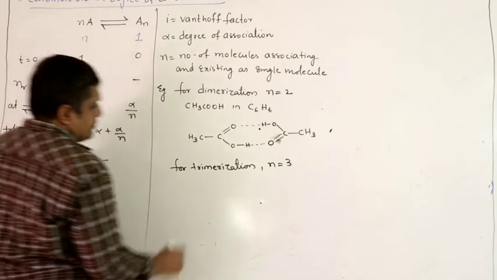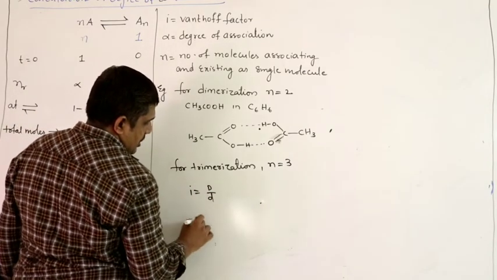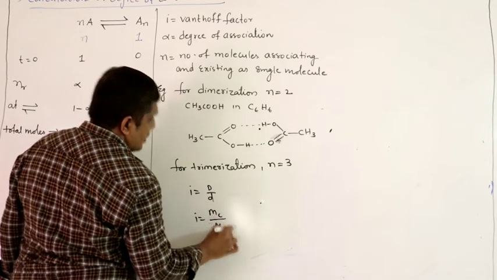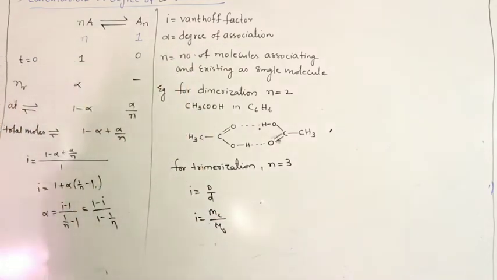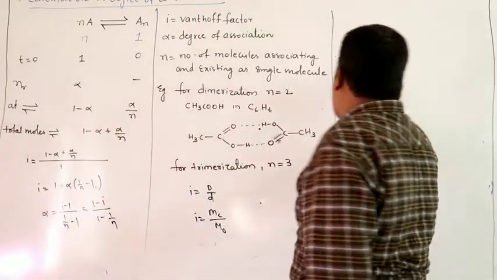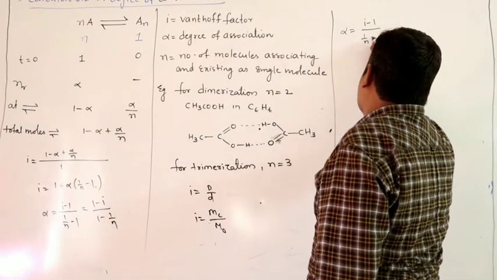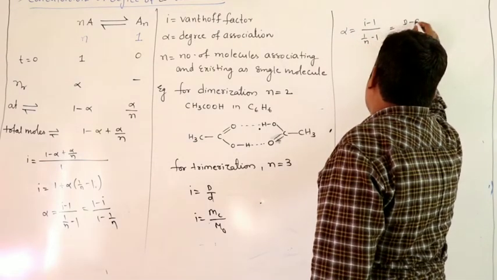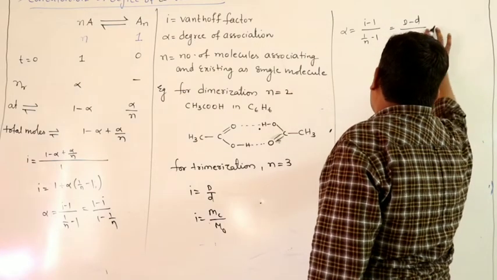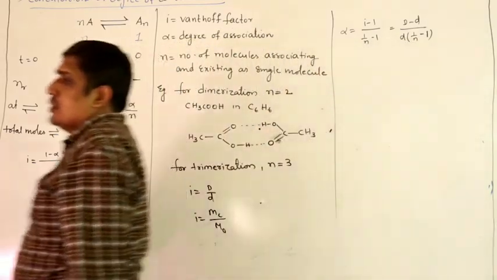So you can use the same formulas: i equal to capital D by small d, i equal to M calculated by M observed. You can substitute here also. Alpha equal to i minus 1 by 1 by n minus 1, or capital D minus small d by small d into 1 by n minus 1. You can use this equation, you can substitute.